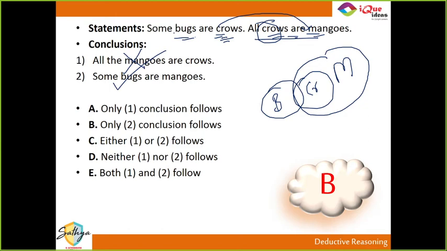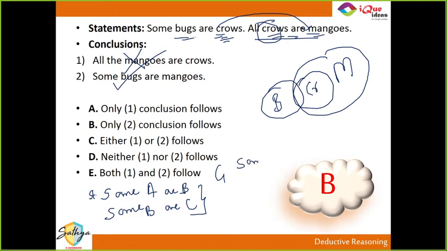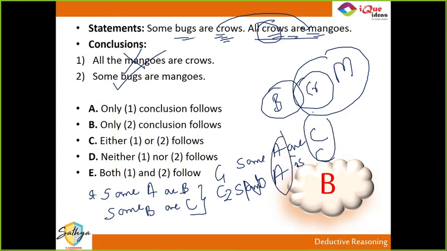Now lot of people are asking what is either or वाला ऑप्शन. राइट? चलो either or वाला ऑप्शन मैं दिखाता हूं. मैंने ऑलरेडी आपको लास्ट टाइम ये ट्रिक बताया था, that when the two statements given are some and some, right? Some A are B and some B are C, ये statements हैं. पहला conclusion कहता है some A are C. Second conclusion कहता है no A is C. So यहां पे जब दोनों चीजें सेम हैं, एक some है एक none है, you will never be able to simultaneously prove them true or false.